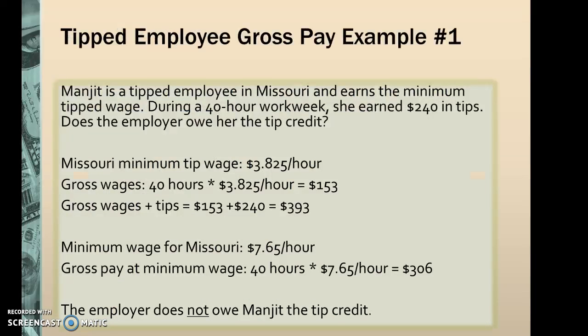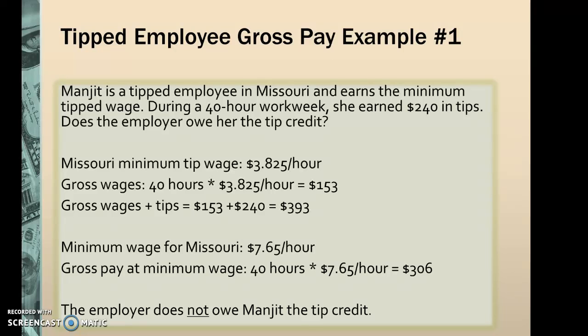Now, an example of this is a tipped employee who works in Missouri and earns a minimum tipped wage. During the 40-hour work week, she earned $240 in tips. Does the employer owe her a tip credit? The Missouri minimum wage for tipped employees is $3.0825 per hour. Multiply that by 40 hours, and her gross wage would be $153.